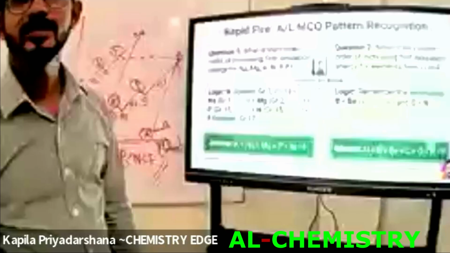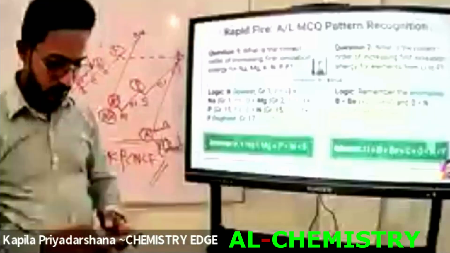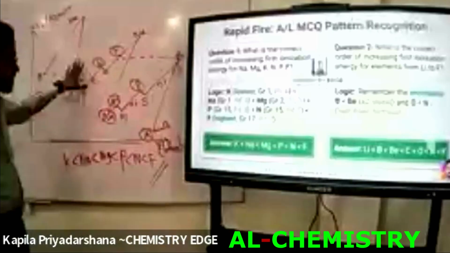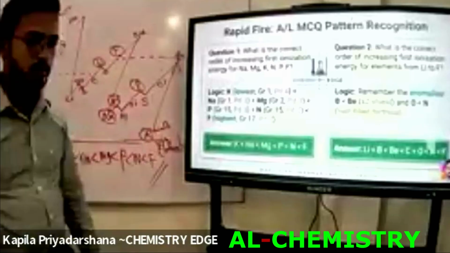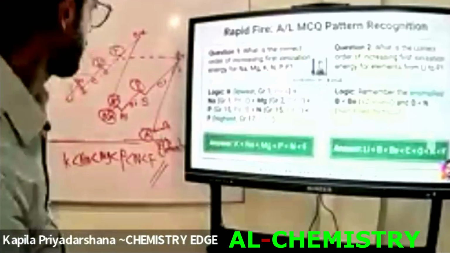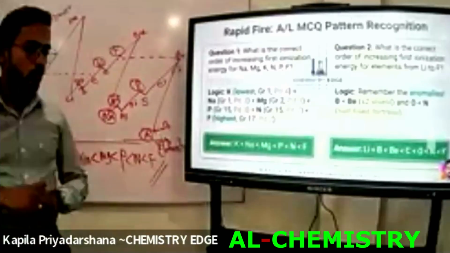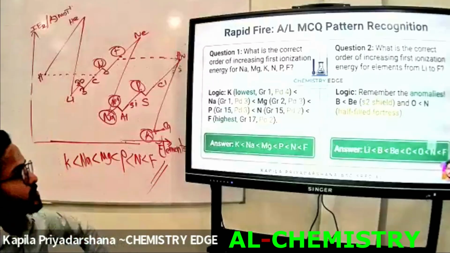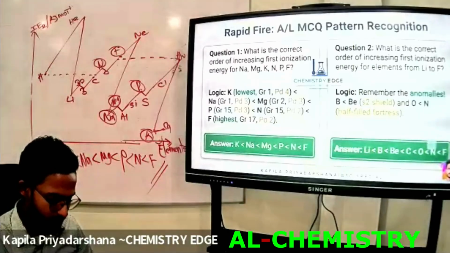Okay, let's write down. Clear the question. Answer it. First of all, draw this. After drawing this, write the answer. Hurry. Write the methods of how to obtain the answer. Okay, let's go to another question also. This is also a past paper question.